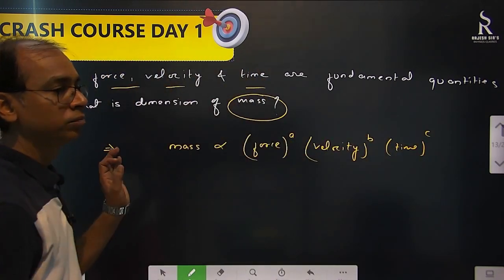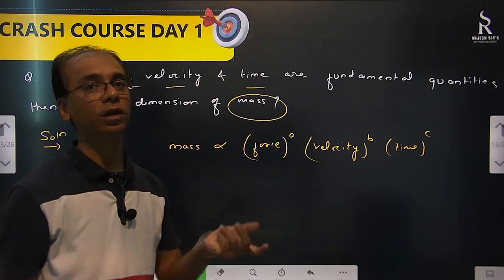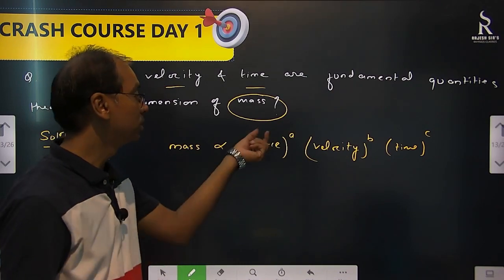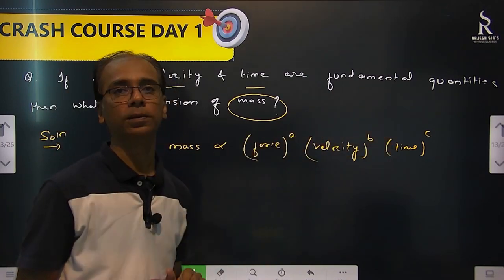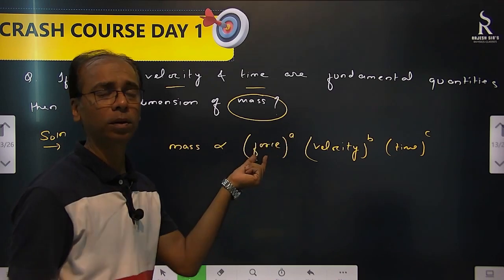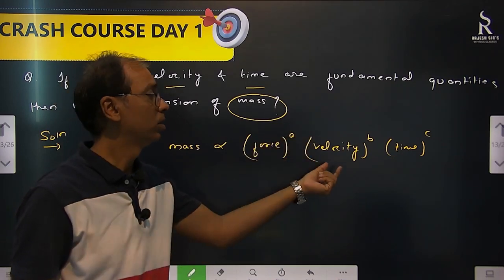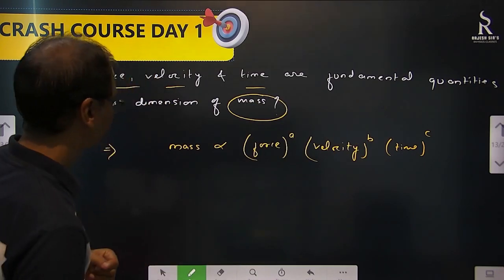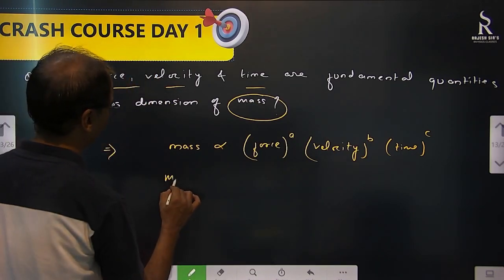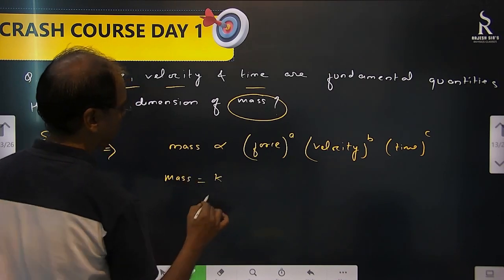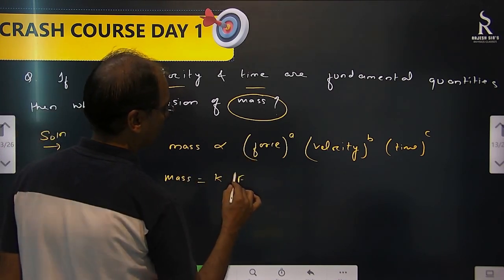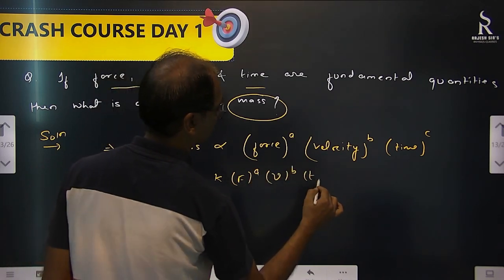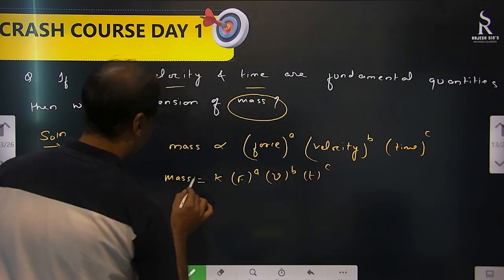We said any quantity, how it is related with the fundamental quantities, that is shown by dimensions. Or how it's represented, in what power we are representing it. Fundamental quantities: force's power is a, velocity's power is b, time's power is c. Now remove this proportionality. We all know how to remove it: bring a constant, remaining all same. F to the power a, V to the power b, T to the power c. Now write its dimensions.